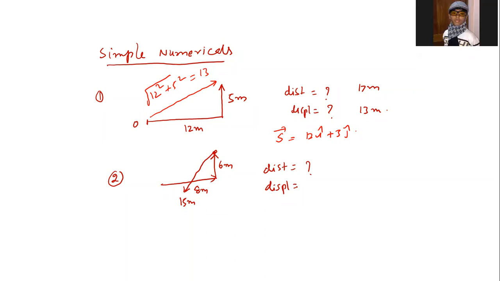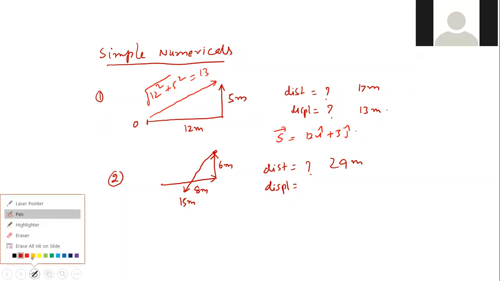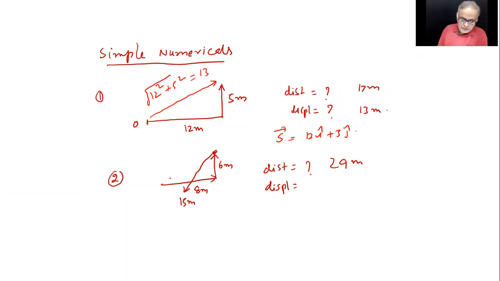So distance is what? 29, right. Displacement. First, 8 squared plus 6 squared under root, how much? 10.